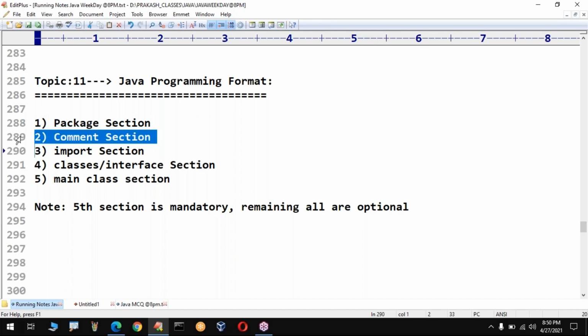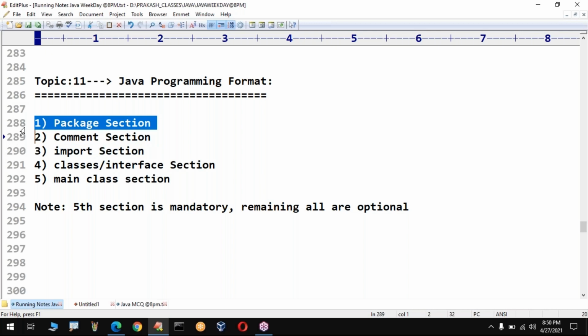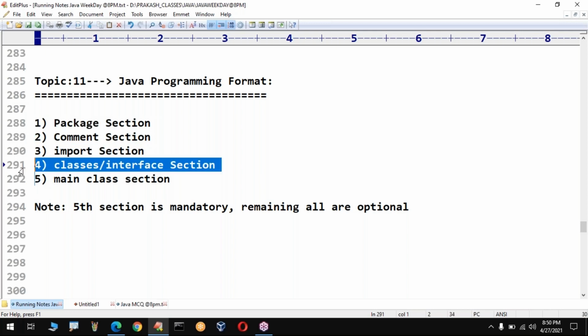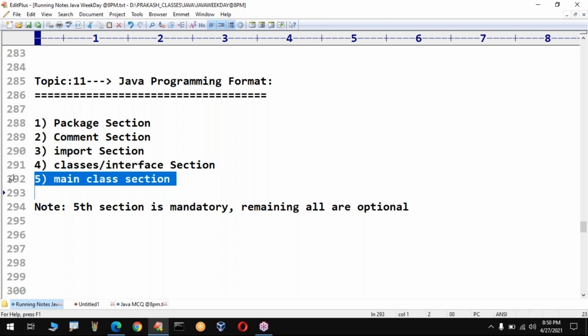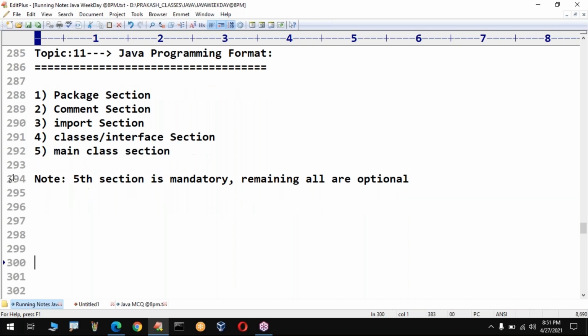I think soon we are going to discuss it. Then for imports and packages, a separate chapter is there. There I will explain. These classes and interfaces will come under OOPs. But as of now, for around the first 10 sessions, our basic programs are only with respect to the main class section. Okay, this is nothing but the Java programming format.